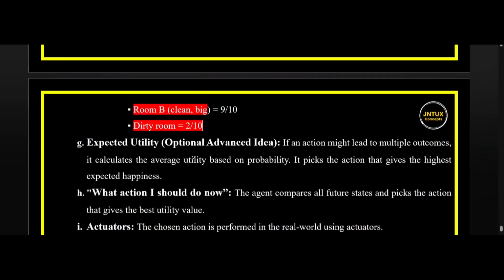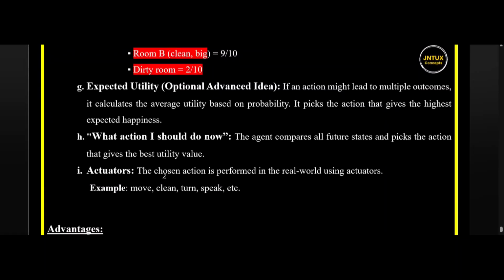That's how it assigns the happiness score or the utility function. Expected utility: if an action might lead to multiple outcomes, it calculates the average utility based on probability. It picks the action that gives the highest expected happiness. What action I should do now? The agent compares all the future states and picks the action that gives the best utility value.